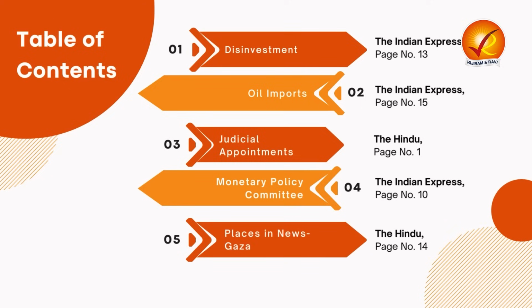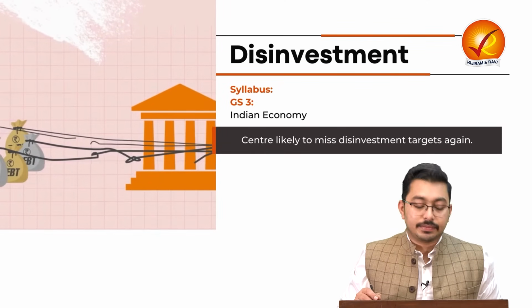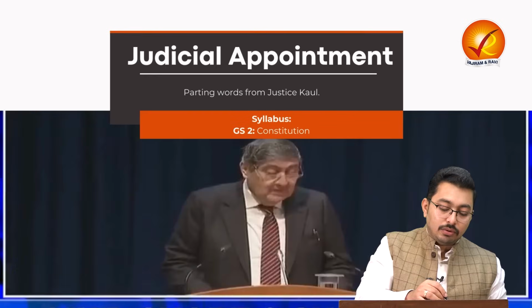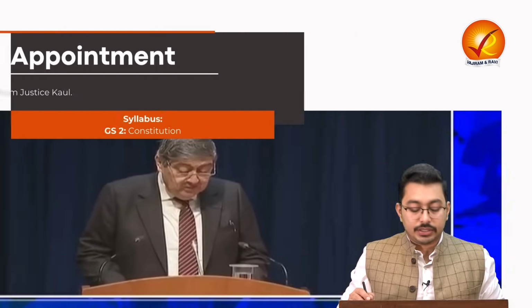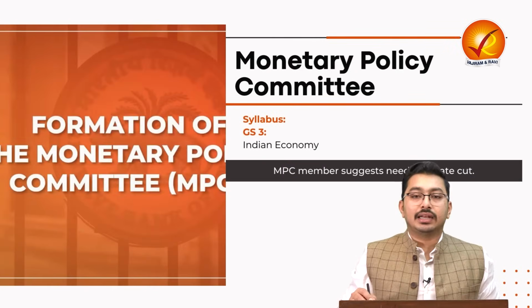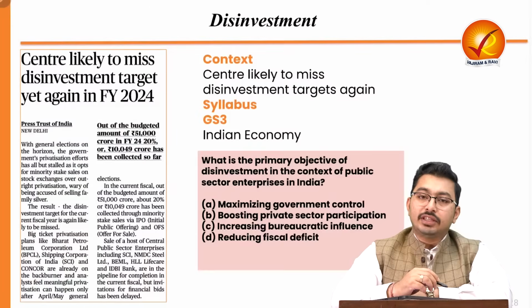Today we'll look at 5 important articles from the Indian Express and the Hindu. The first article will be regarding disinvestments. Then we'll look into oil economics. Then we'll look into judicial appointments. And then we'll look at the Monetary Policy Committee. And lastly, we'll look at the map of Gaza. Let's start with the first article.